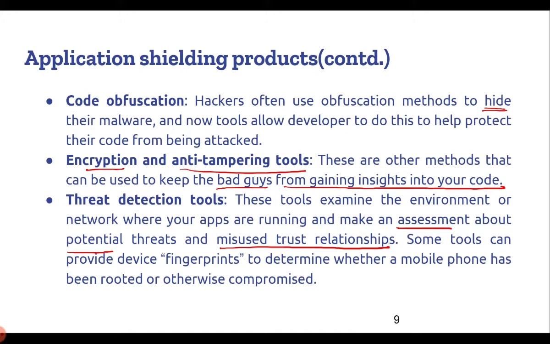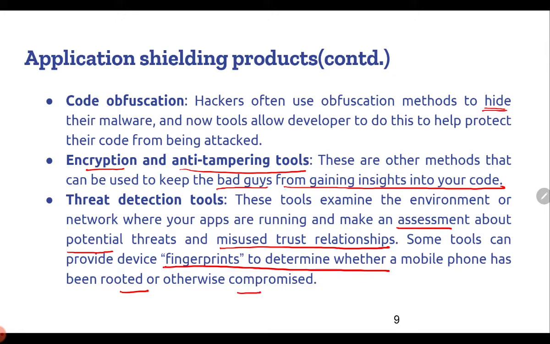For example, some employees working in the organization may turn into an attacker to the entire system, and then we will have a compromised issue related to security, and threat detection tools will help us identify these compromised relations. So some tools can provide device fingerprints to determine whether the mobile phone has been rooted or otherwise compromised.